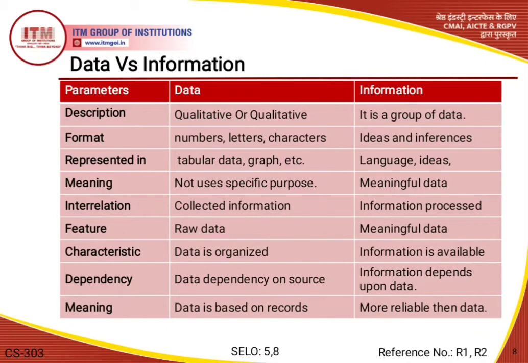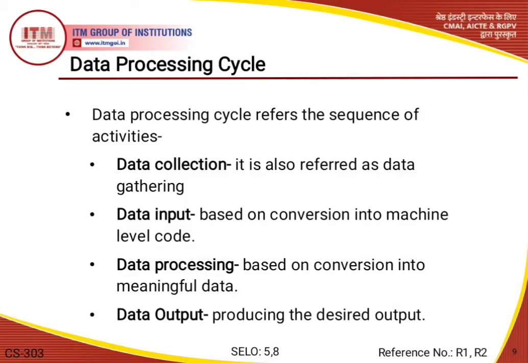Now moving ahead, now we are just discussing the data processing cycle. But before discussing the cycle, we just have the information about what is data processing. Basically, data processing can be done manually using pen and paper, because it refers to the process of transforming raw data into meaningful output, that is called information. Okay, so for this purpose we need to convert it in a specific manner.